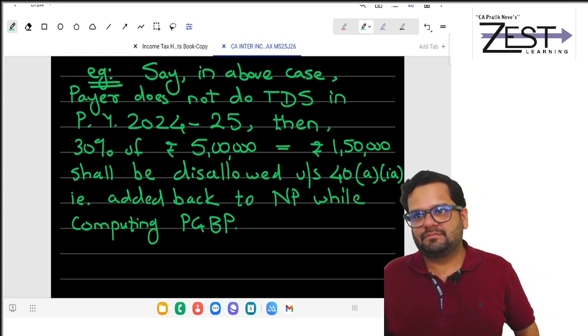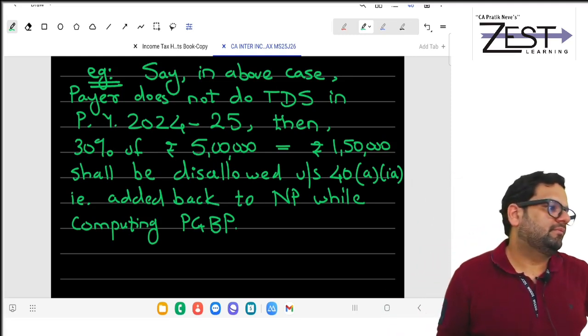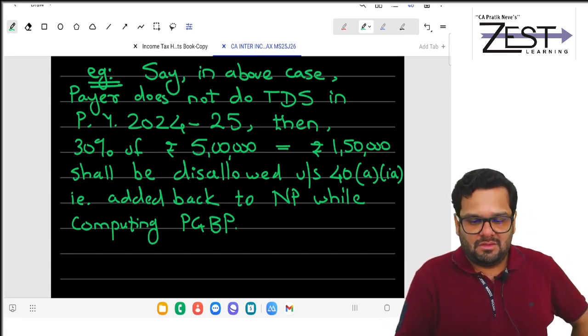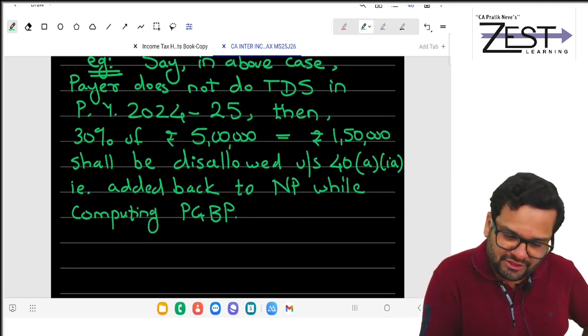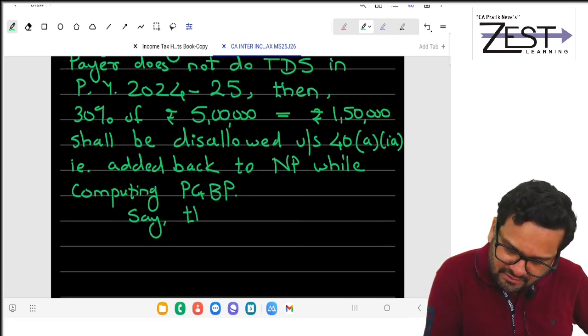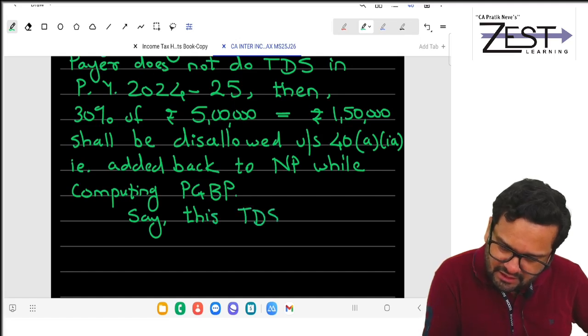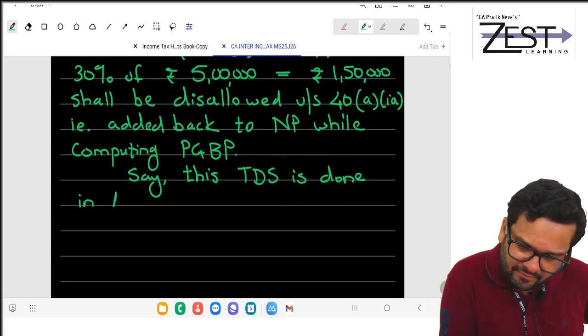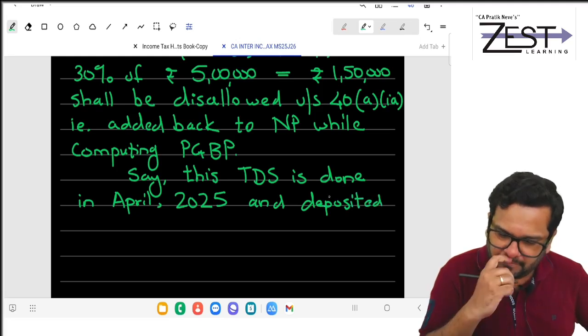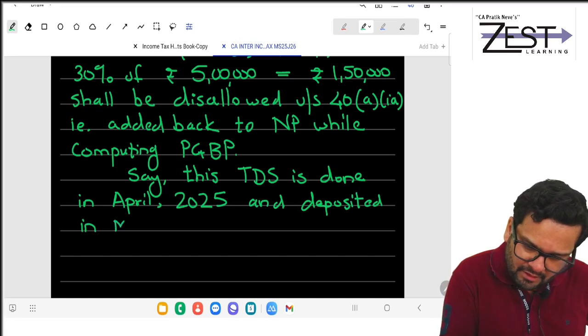Understood? Clear? Got it? Now go to next line. Write down. Say this: TDS is done in April. Which April? 2025, and deposited in May 2025.